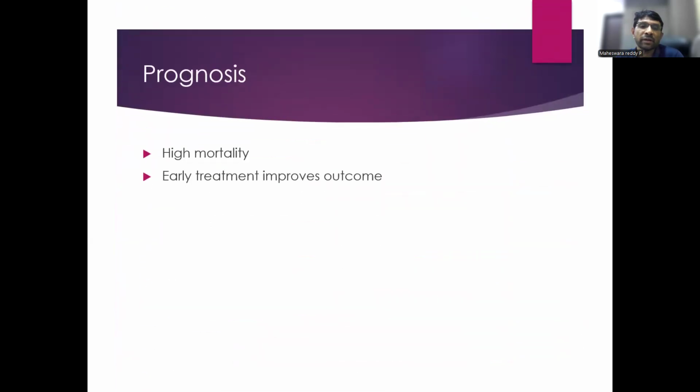This subarachnoid hemorrhage has very high mortality. So early treatment, aggressive treatment of vasospasm, aggressive treatment of hydrocephalus, and aggressive definitive treatment by craniotomy and clipping, or coiling, improves outcome.